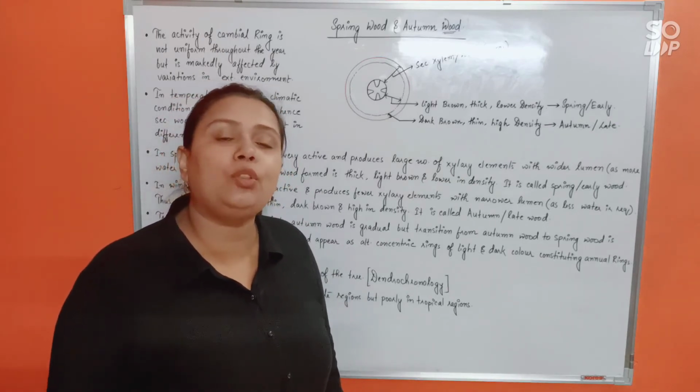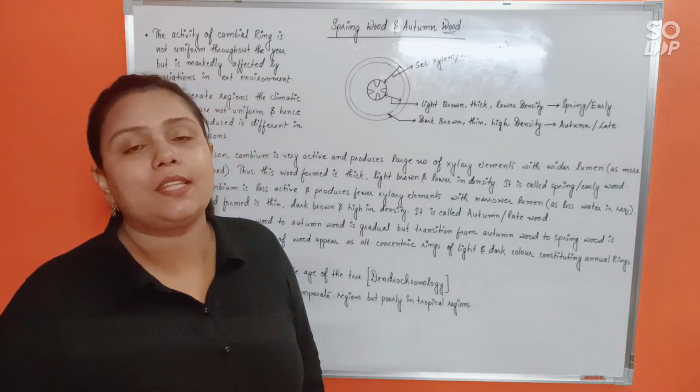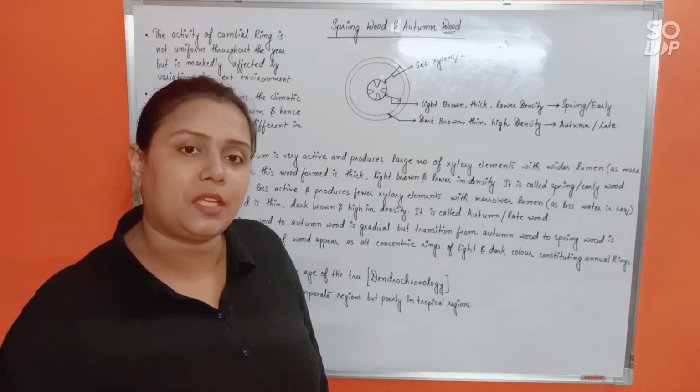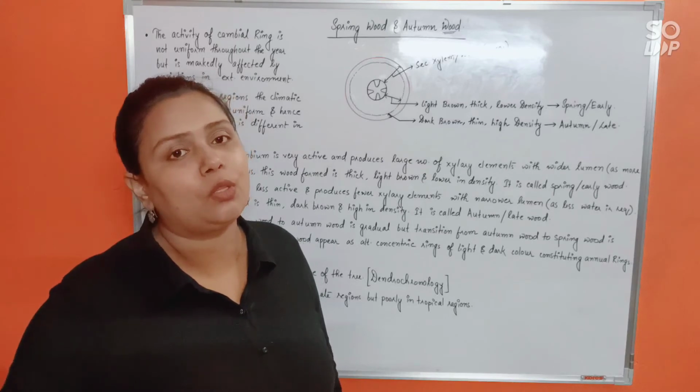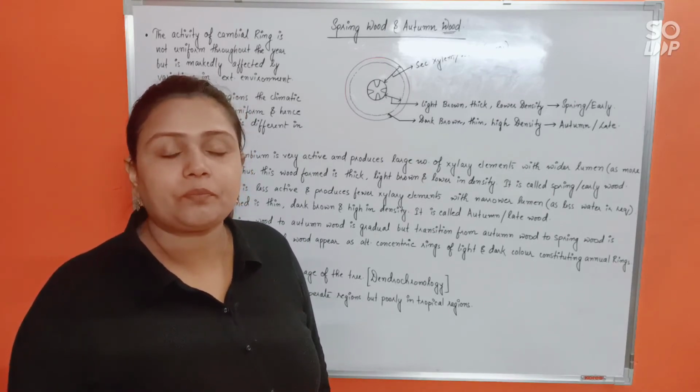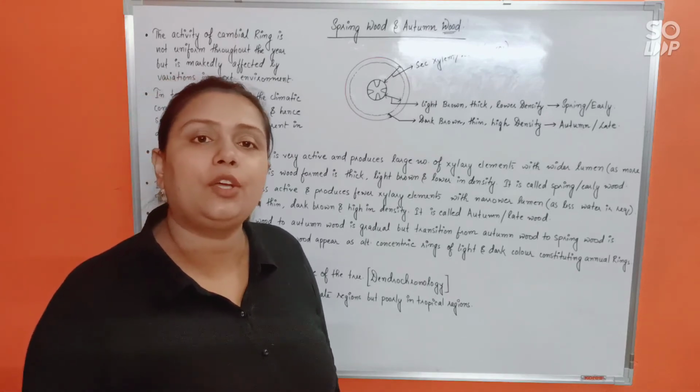Also we call it growth ring, because as the growth of the plant will keep happening, as the secondary growth will keep proceeding, the number of annual rings will also keep increasing in the plant body. So that's why we can also call it the growth ring.